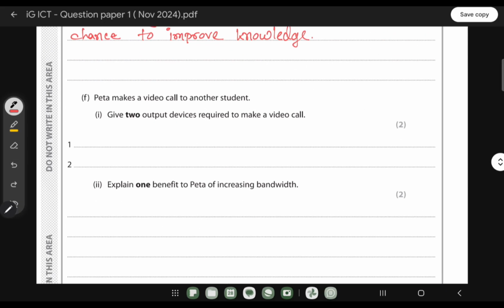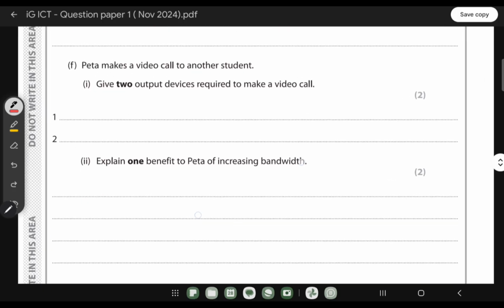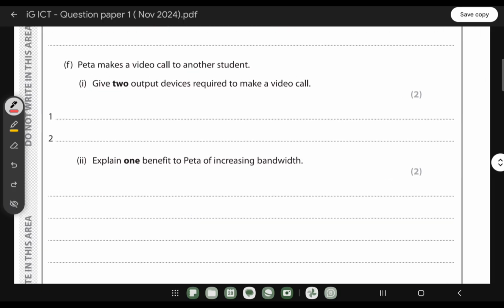Peta makes a video call to another student. Give two output devices required to make a video call. So when it comes to video calls, when we make a video call to our friends or family, what will be the output devices or output peripherals that we use?